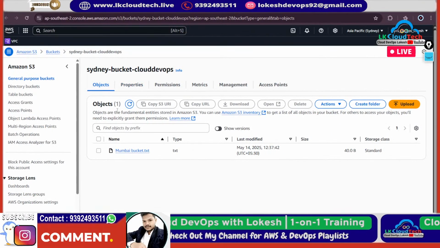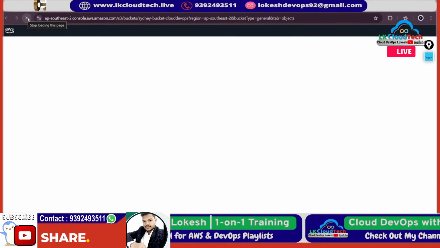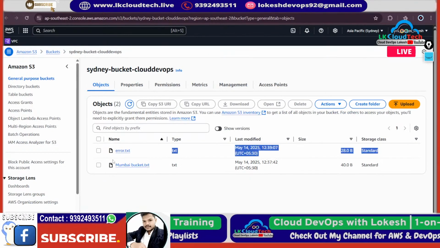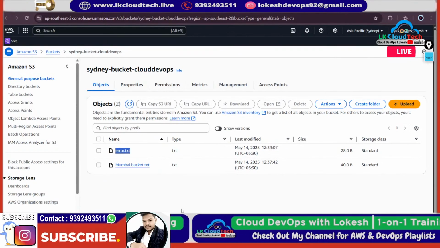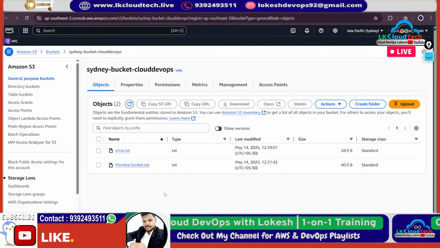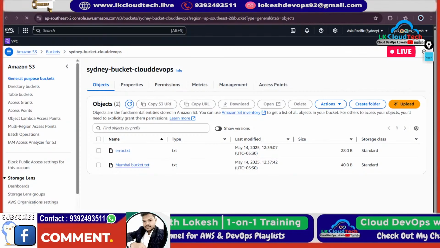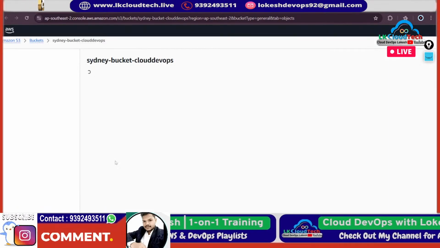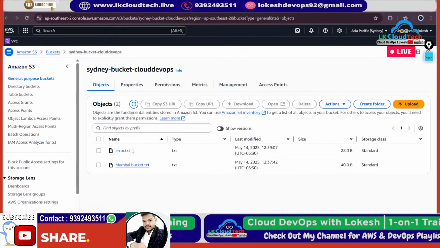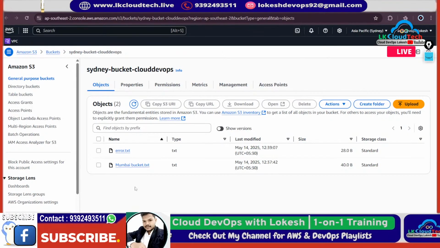Again I'll refresh here. See here, this is called latency. It is not replicating at that speed, bandwidth is a little slow. Anyway, this means replication happened. So you can see the file, right? It takes a few seconds.